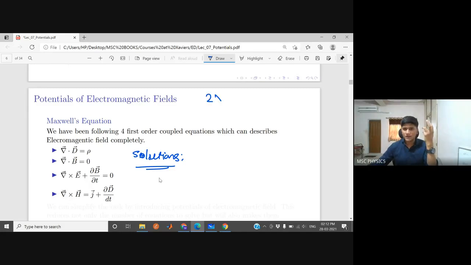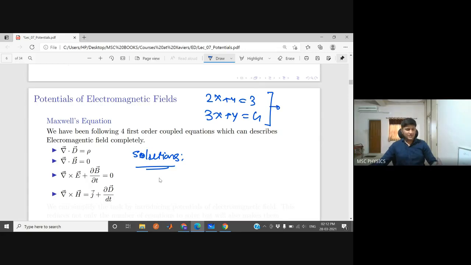Just like you have 2x plus y equal to 3 and 3x plus y equal to 4. These two equations are there. When I tell you to solve these equations, what is in your mind? What is your purpose?